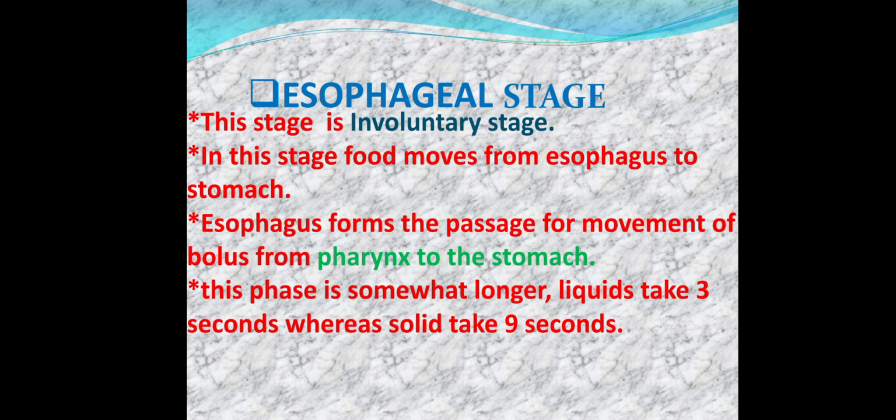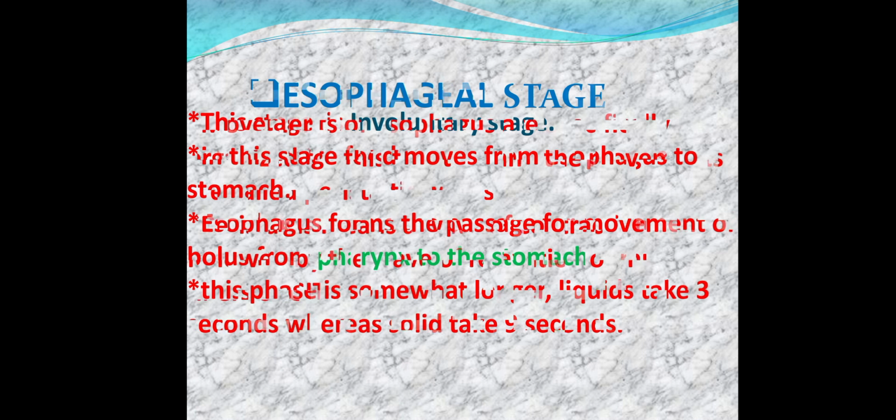Oesophageal stage. This stage is involuntary, not under the control of the body. It is the stage in which food moves from the esophagus into the stomach. The esophagus forms the passage for movement of the bolus from the pharynx to the stomach. This phase is somewhat longer. Liquid takes 3 seconds, whereas solid takes 9 seconds.